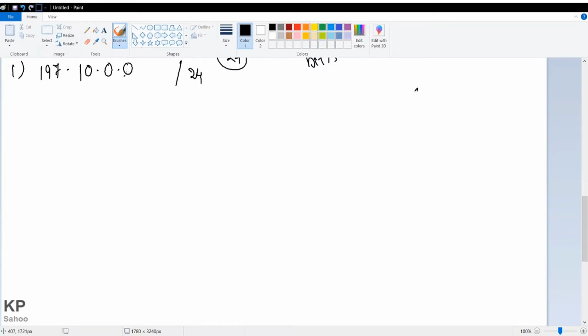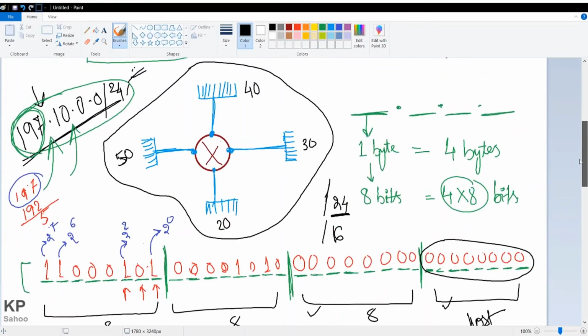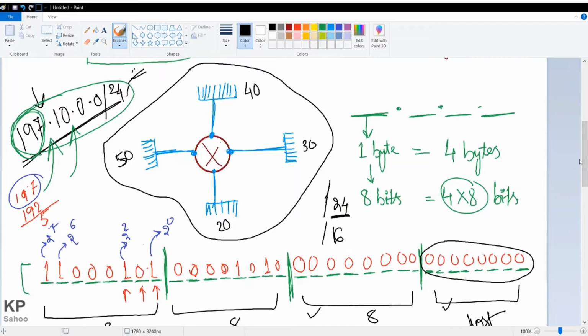Now I am expanding this one because I need to change this, so I can write 8 zeros: 1, 2, 3, 4, 5, 6, 7, 8. Now just go to the question and see the maximum number of computers we need to allocate. Here we need 20, here 30, here 40. So the maximum number is 50.